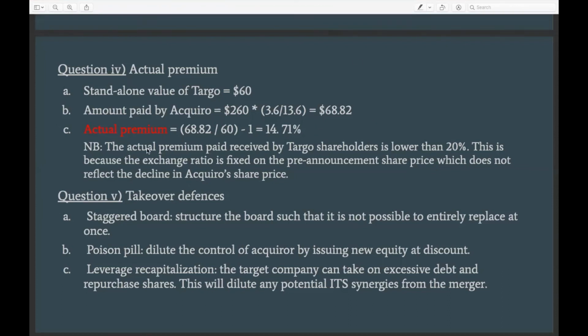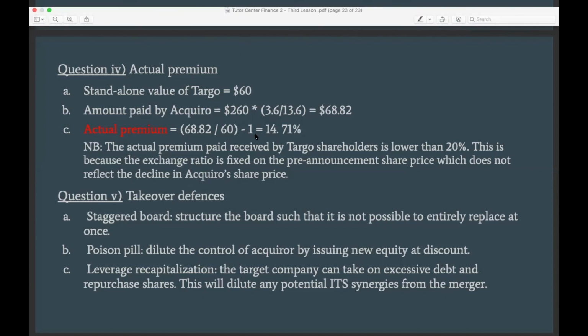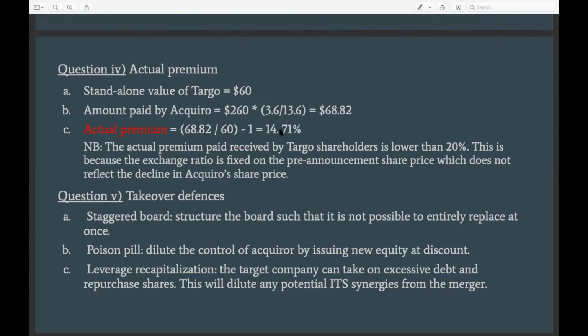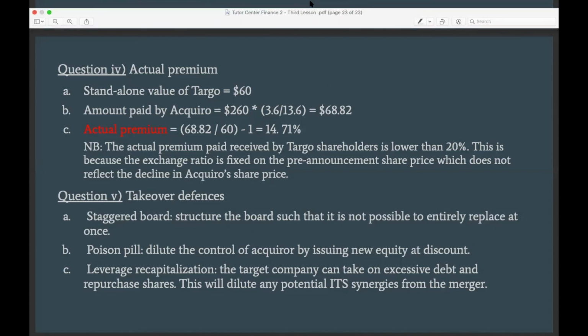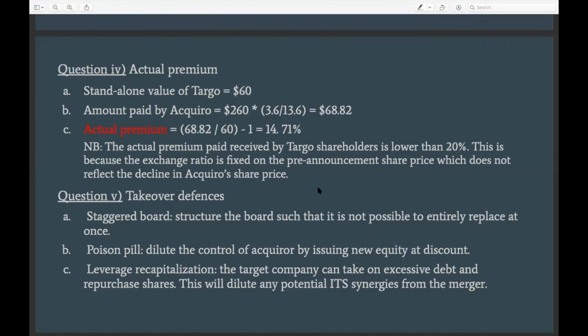So in this case, one way to see this is that even though each of the Darboe shareholders would definitely receive 0.9 shares of Acquiro, the value of this amount would depend on the price of Acquiro, right? So now they have something that was worth 20 and now it's worth just 19. And because of this, the premium that they end up getting would be less.